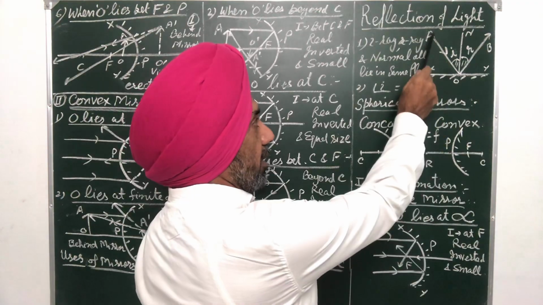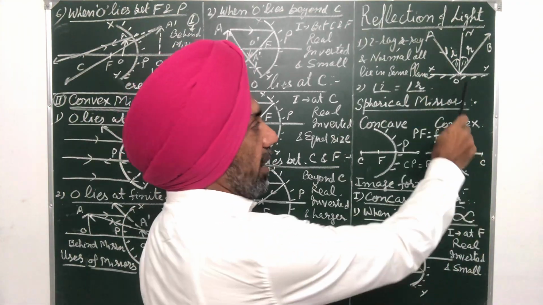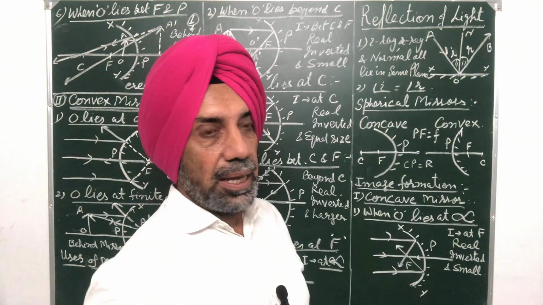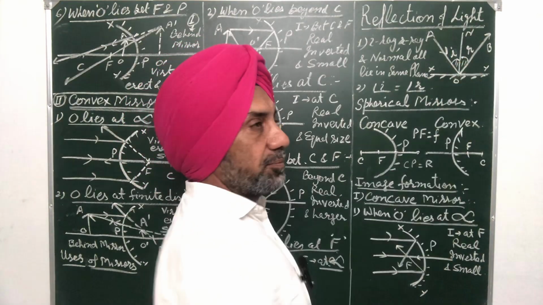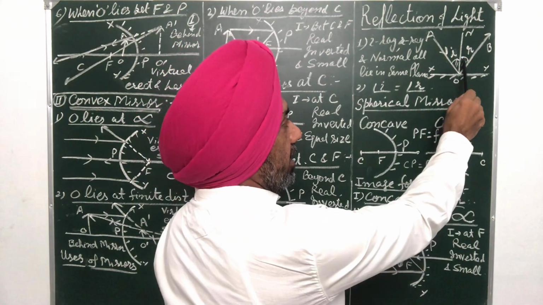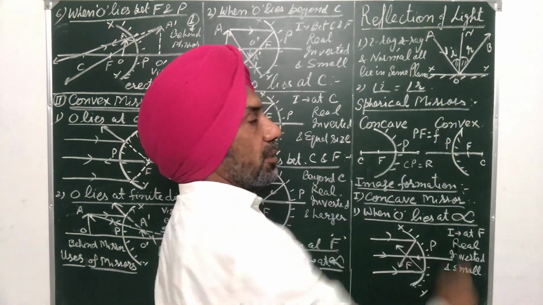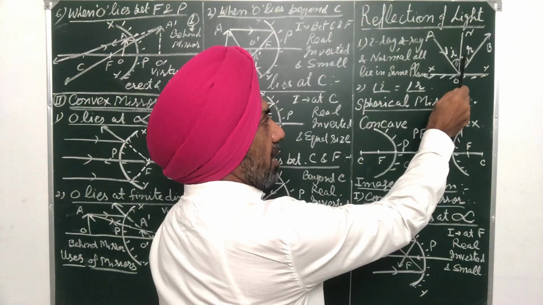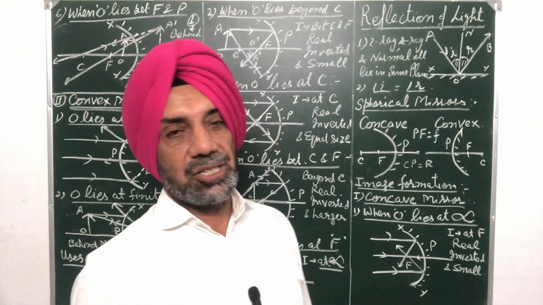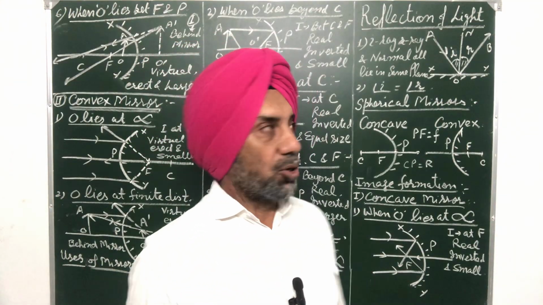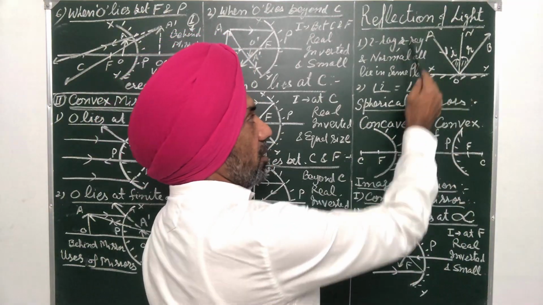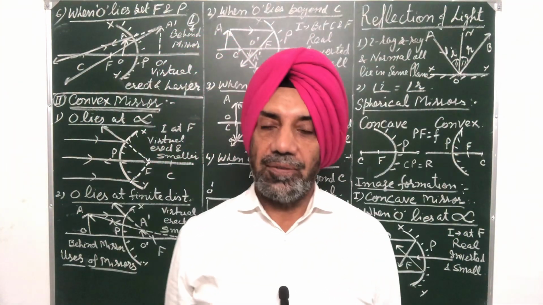So when light AO gets reflected along OB, and if ON is a normal, then this angle I, that is angle AON, is equal to angle BON. So this is called angle of incidence and this is called angle of reflection. So from this there are two laws of reflection.